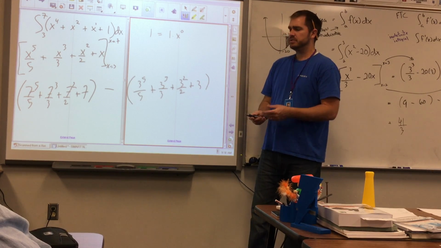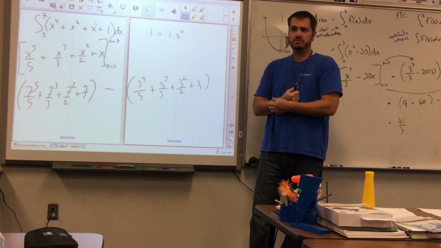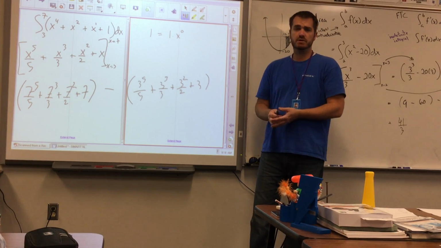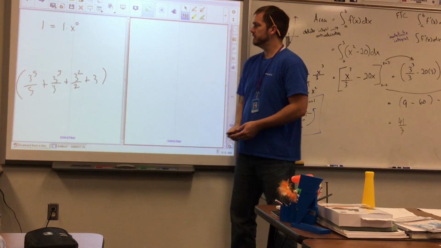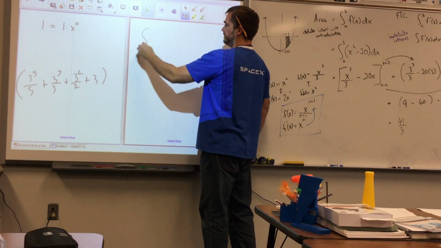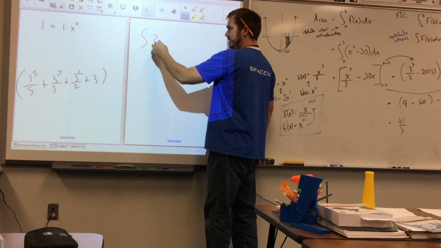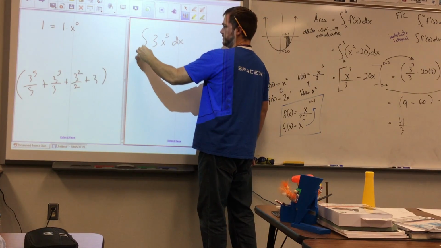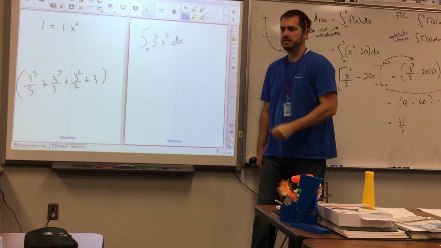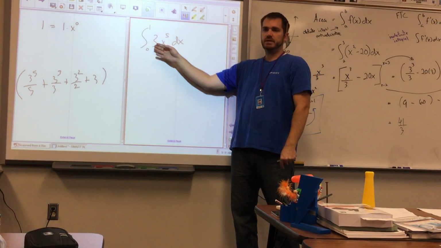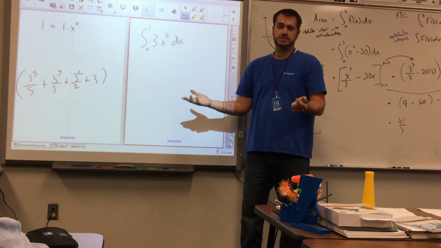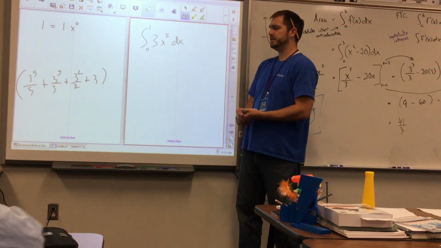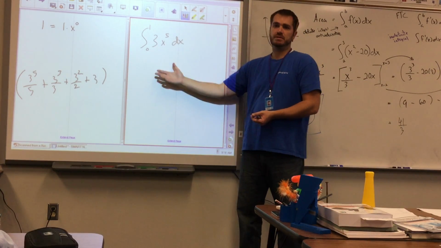Okay, so the one variation that you could get with this is if there's a coefficient. Something like, what if it was 3x to the 5th dx from 0 to 1, okay? And if there's a multiplier out there, like all things good in scalar multiplication, you just keep the 3 there.